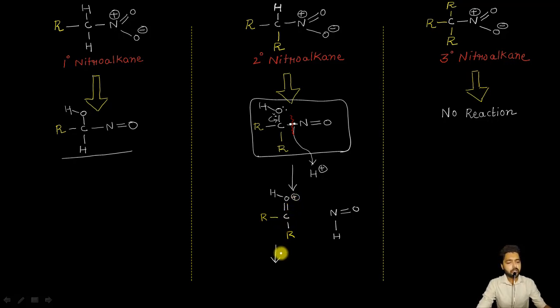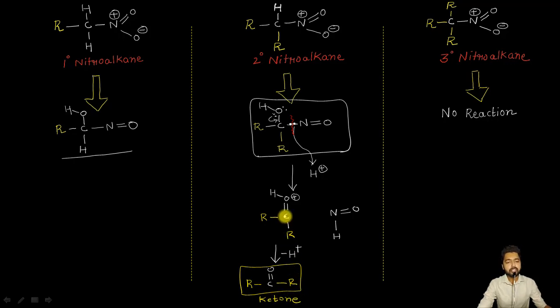So what it will do is get rid of that H positive ion, finally resulting in the formation of R carbon double bond oxygen here and the second R group. And you can see what this molecule is. This is actually a molecule of ketone. Let me write here ketone.